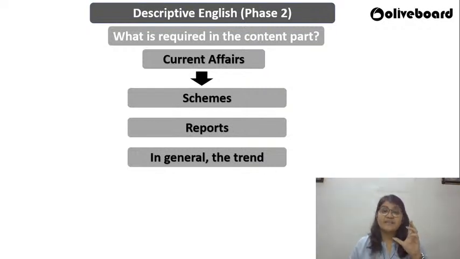And the very important thing, guys, trust me, you may know everything about a topic, but to condense it in 150 words, or 200 words, is a task. This comes out of practice, and out of an understanding of what is required of you. So till here we are clear about the two parts: one is the content part and the other is the format part. Content part: static part, current affairs part.